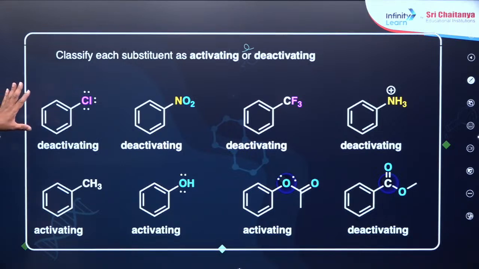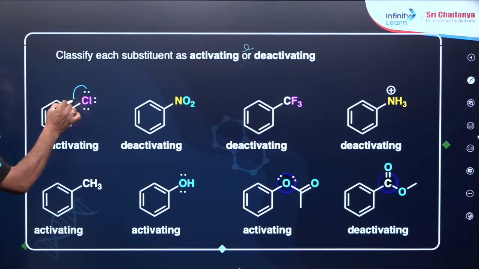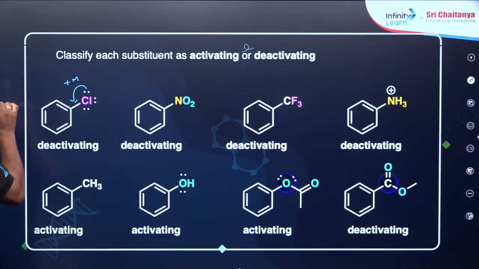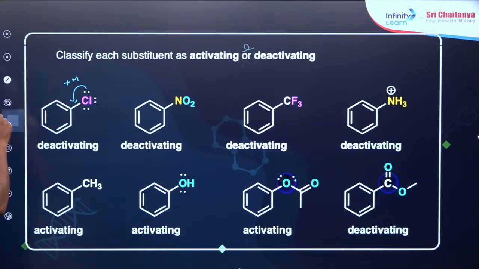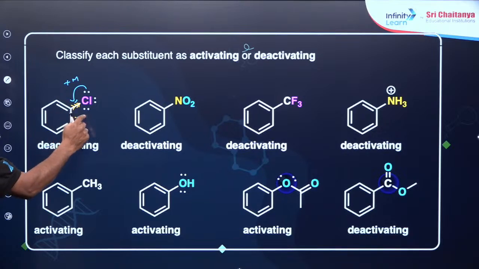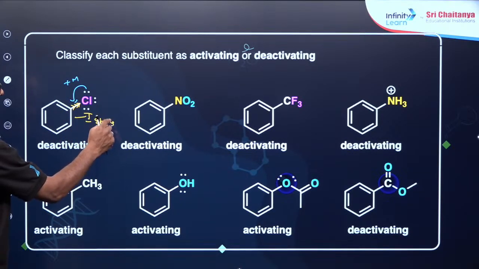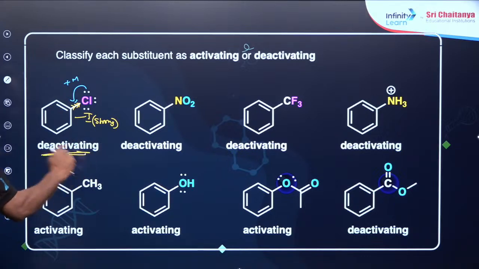Now classify each substituent as activating or deactivating. This is the lone pair of electrons being given to the ring, a positive mesomeric effect, but it has a very strong minus I effect. Because of the strong minus I effect, you can say it is deactivating.